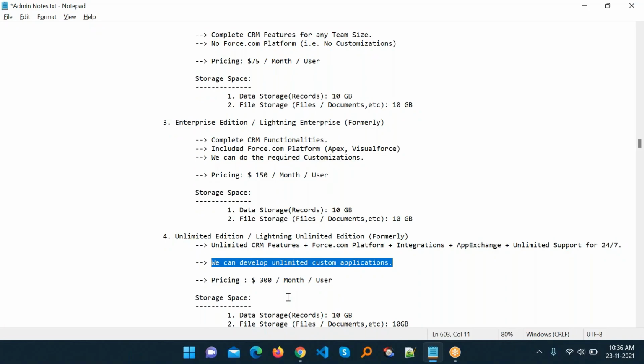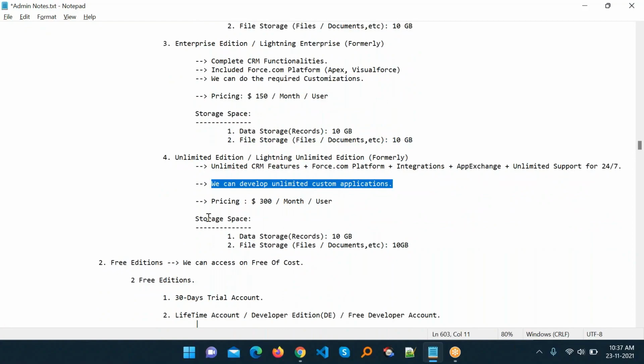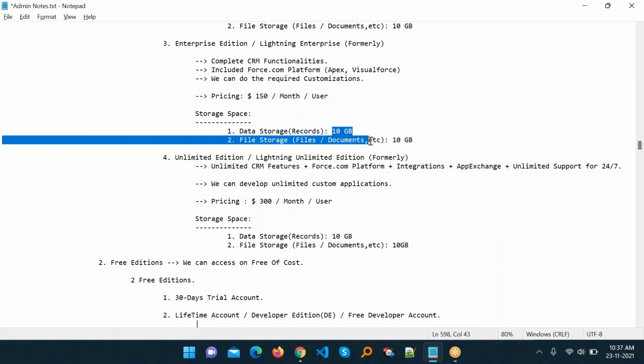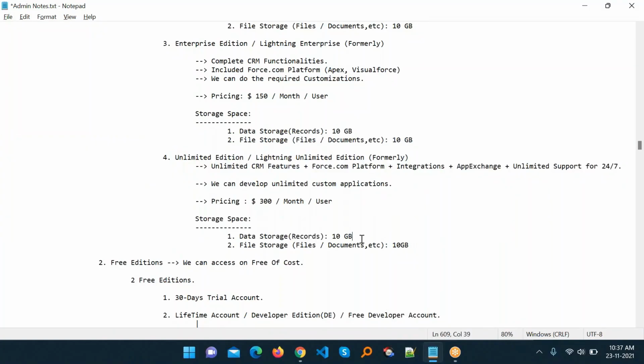So coming to the next point, the storage space is 10 GB, and file storage you can store up to 10 GB. Under both the Enterprise and Unlimited editions the storage is the same, but from the point of view of integration and customization, you can develop with no limitation under the Unlimited Edition, right?